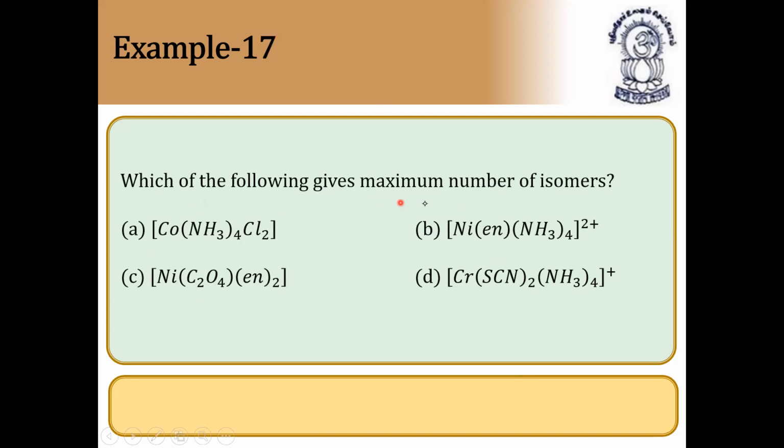Next, which of the following gives maximum number of isomers? Number of isomers means it should have number of ligands also. So it is 2, here it is 2 again, and here it is 4 plus 2, 6, and here it is 2. So the answer could be D, because it has ambidentate ligand, because it can attack through NCS as well as SCN. So SCN is there, NCS is there. So it has maximum number of isomers.